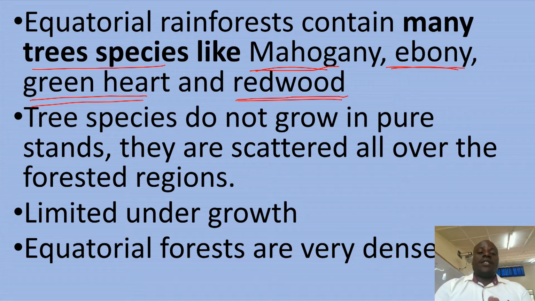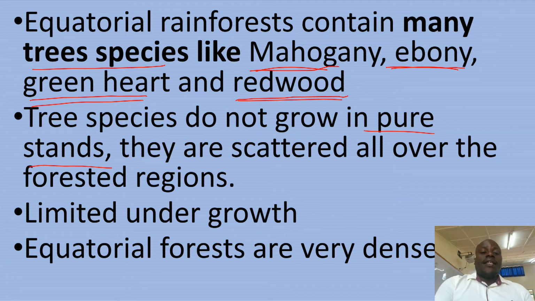Tree species do not grow in pure stands. What does this mean? You cannot easily locate the same tree species in one area. You need to move from here and there. Mahogany is not in one area. Ebony is not in one area. They are scattered everywhere. And this is a problem when it comes to harvesting.